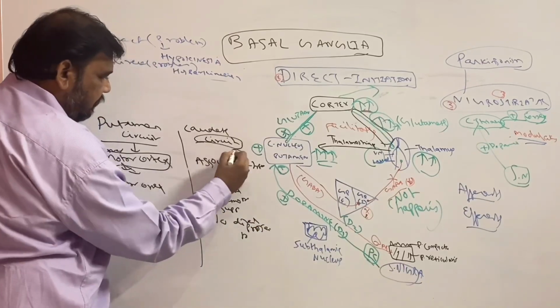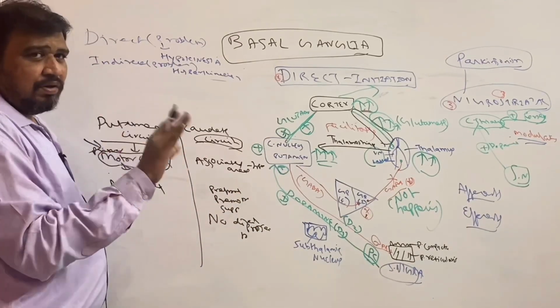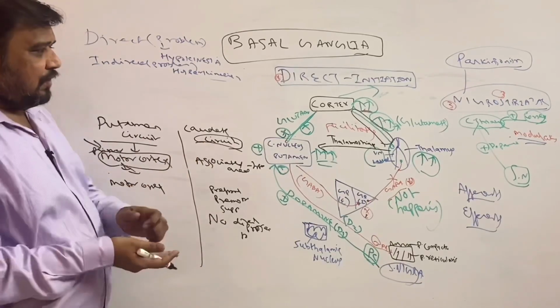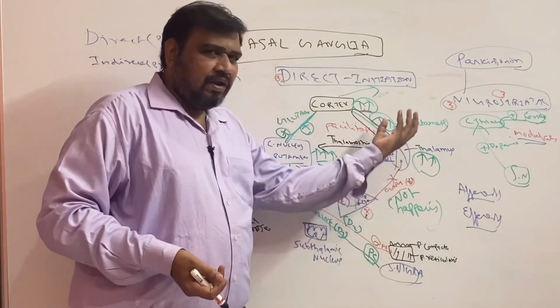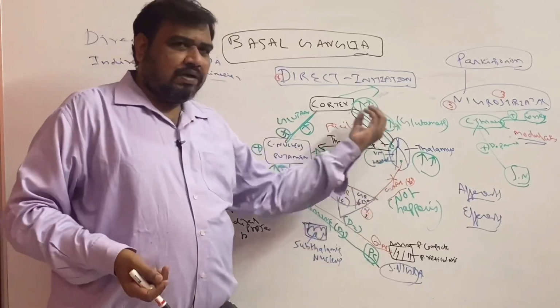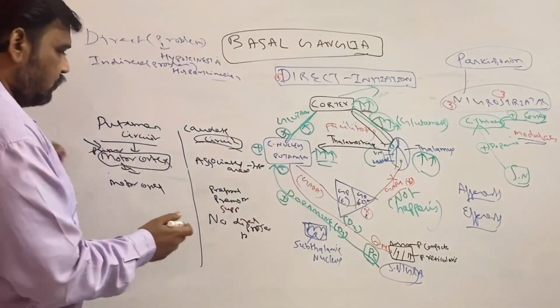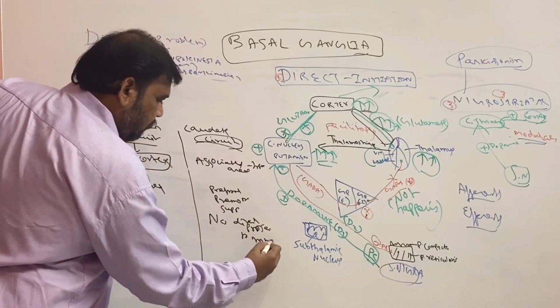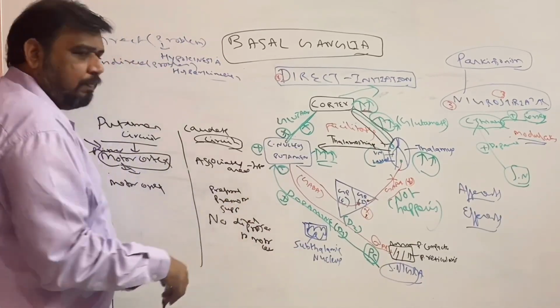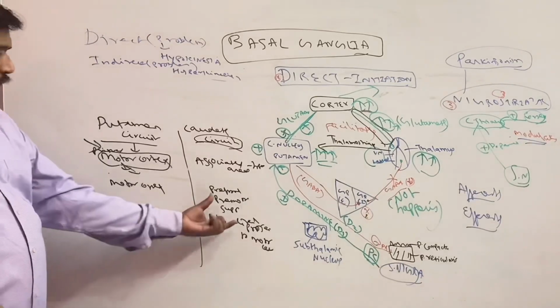This is the circuit, remember, don't confuse with caudate nucleus and putamen, because just now I told you everything has to go only via the thalamus. That is the caudate nucleus putamen. This is the entire circuit. So no direct projection to the motor cortex. It is only to the supplementary motor area. That you have to understand.